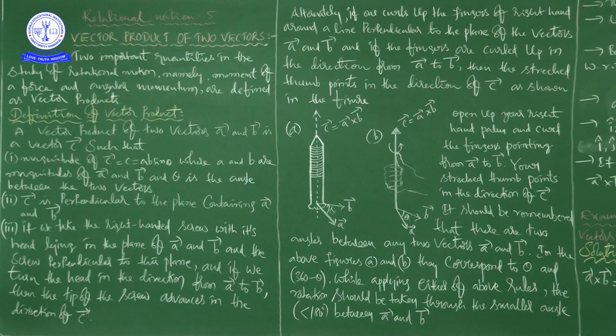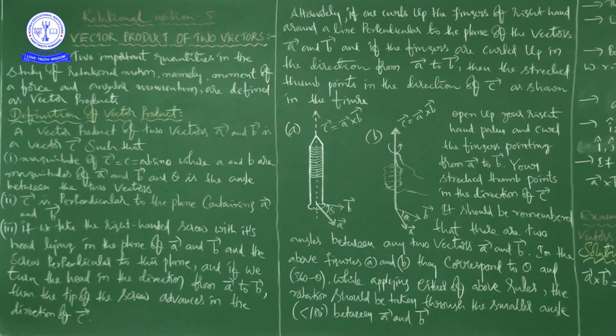See here, alternately, if one curls up the fingers, curls means like folding. See here, you can see this is the curling of the fingers, right? So folding. Alternately, if one curls up the fingers of the right hand around a line perpendicular to the plane of the vectors, right? So it is the plane of the vectors. Suppose for example this board is the plane in which A bar and B bar vectors are present, okay? And if you take the perpendicular to the plane of the board, that will give the direction of the resultant vector, okay?